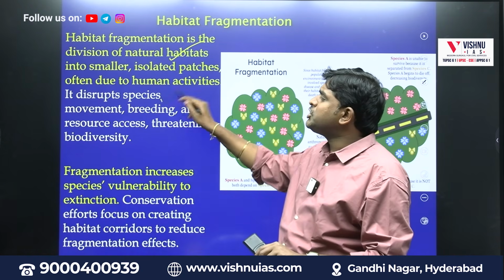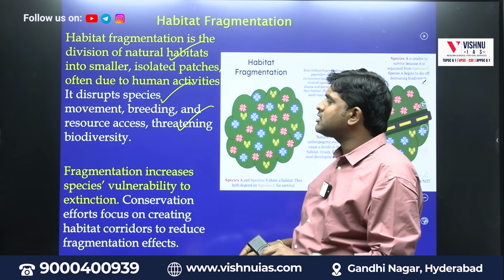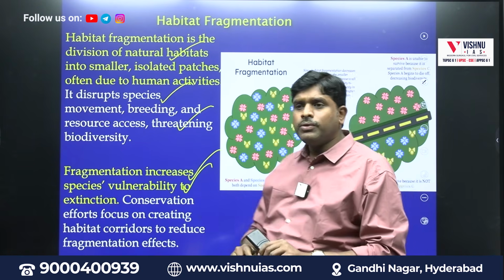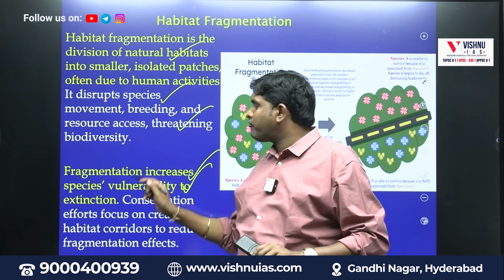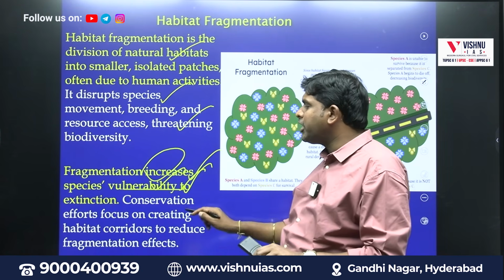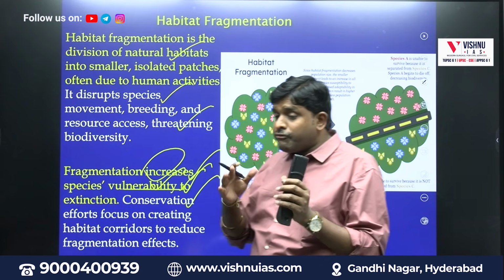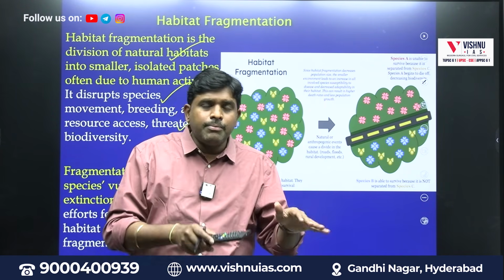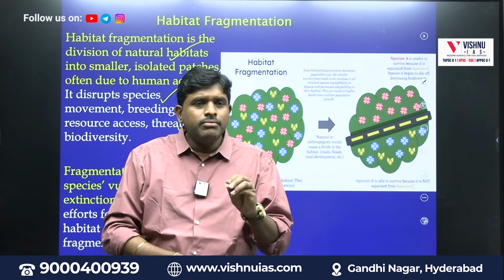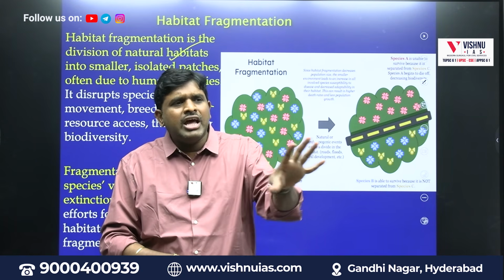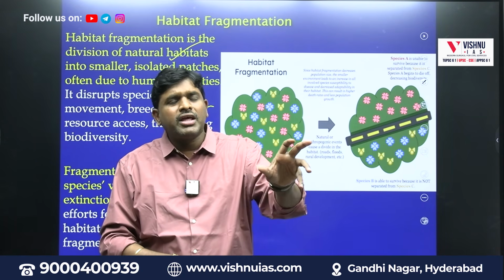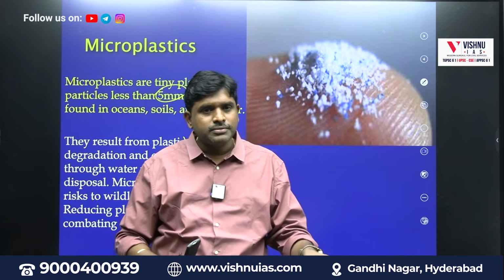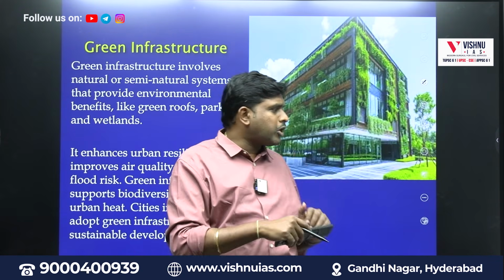It disrupts species movement, breeding and resource access, threatening biodiversity. Fragmentation increases species vulnerability to extinction. Conservation: if we don't do habitat fragmentation, then people will come, consume them, eat them. If you don't give them habitat, if you don't give them a proper area, there is a chance that that particular species might become extinct.